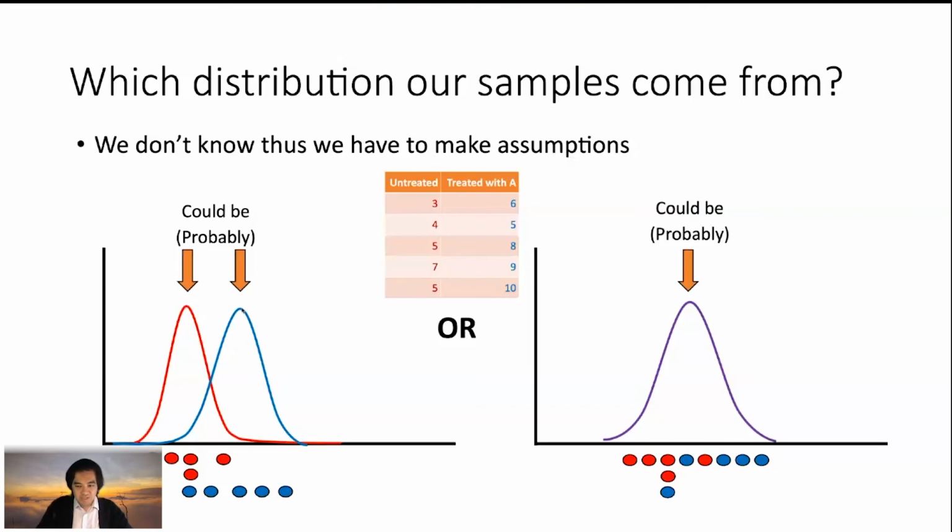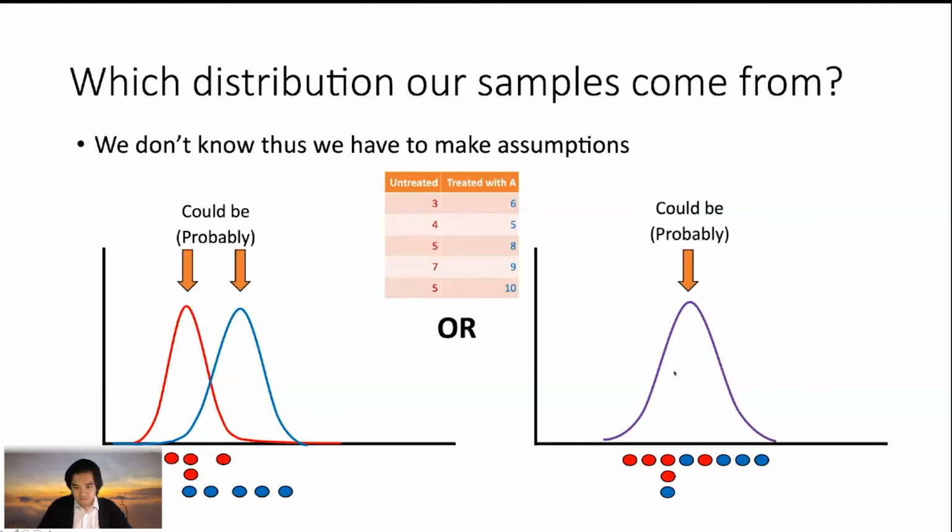Or it could be coming from one distribution. So we have to consider these two possibilities every time we do the analysis. Which distribution is it coming from? Is it coming from two different distributions, or from one same distribution?